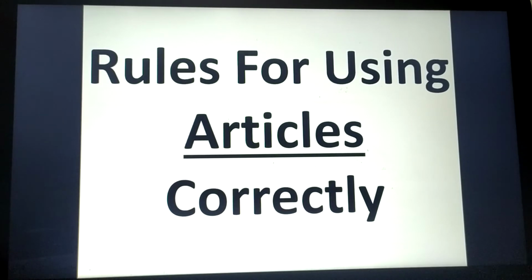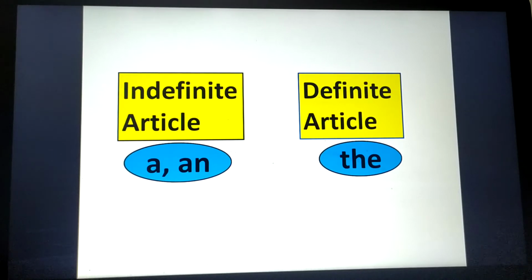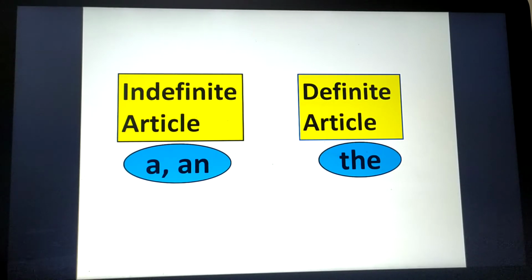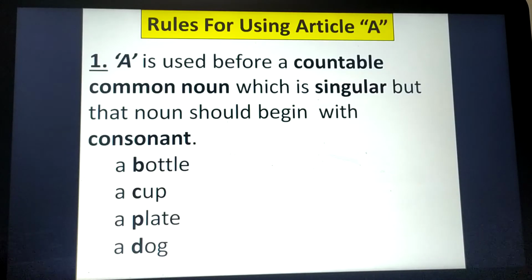As I have already explained in my previous video of determiners, articles can be categorized in two parts. What are these two parts? Indefinite and definite. A and an are indefinite, and the is definite. A and an are called indefinite articles because they do not point out a definite thing or person. And the is called the definite article because it points out a definite thing or person.